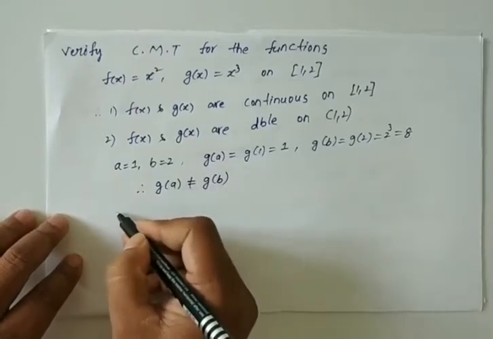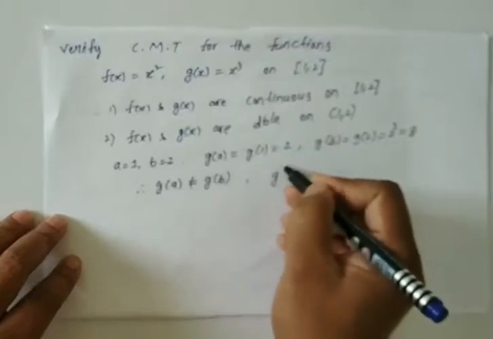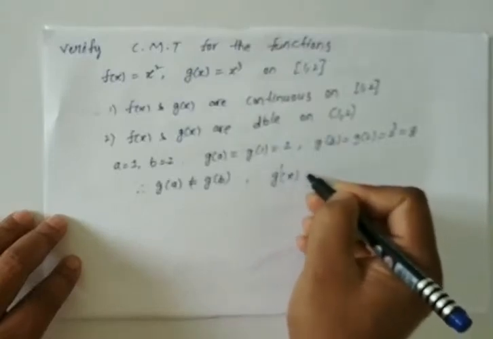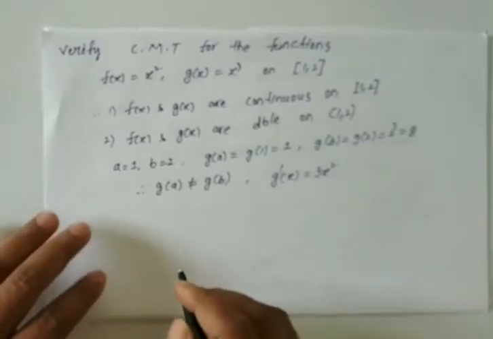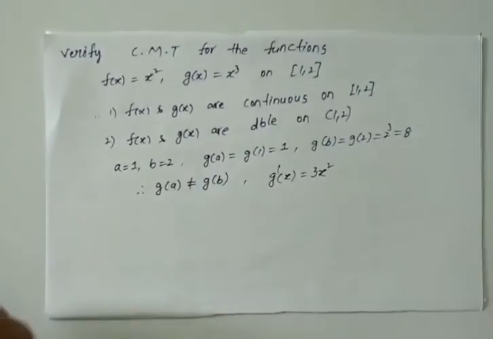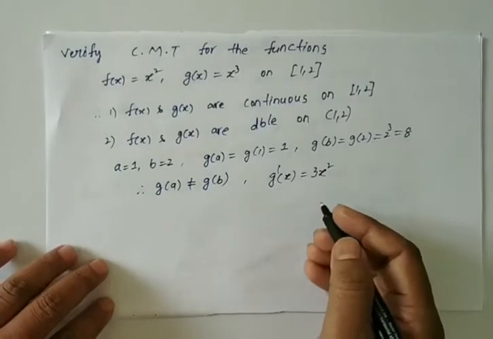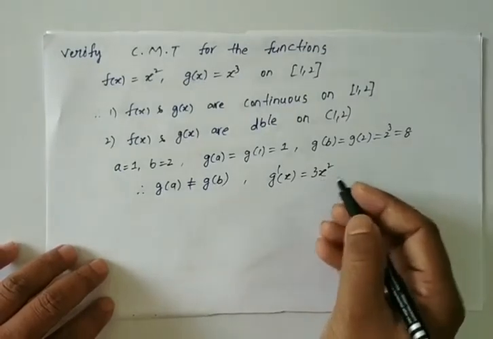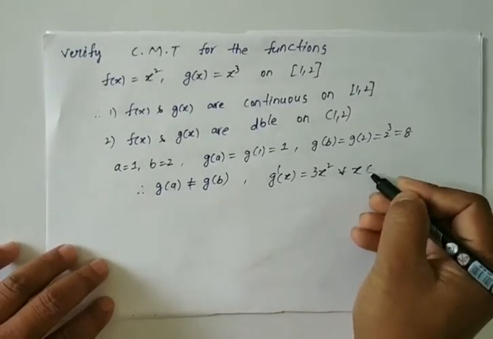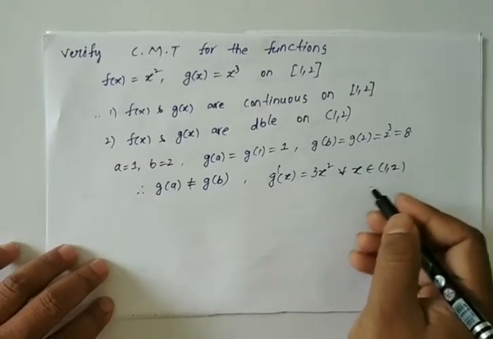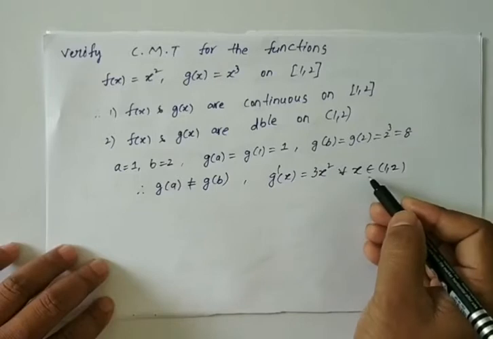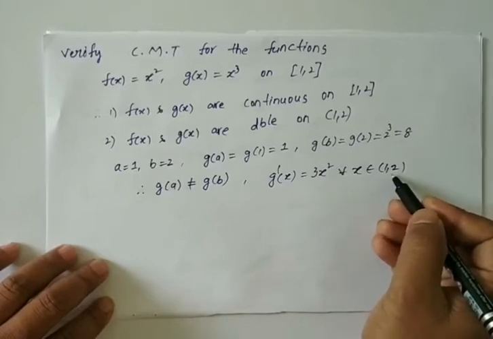Next, we have to find g dash of x. Tell me g dash of x: 3x square. Here g dash of x is defined for all x belongs to open interval 1 comma 2. If any doubt, check it. Suppose take x is equal to 1.5 in this interval.